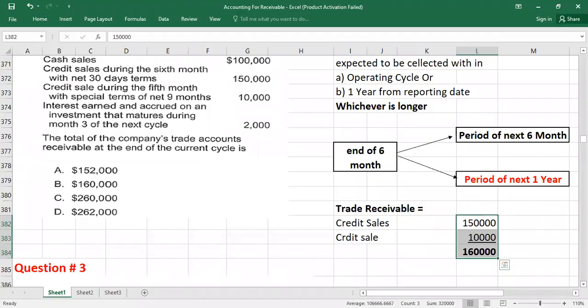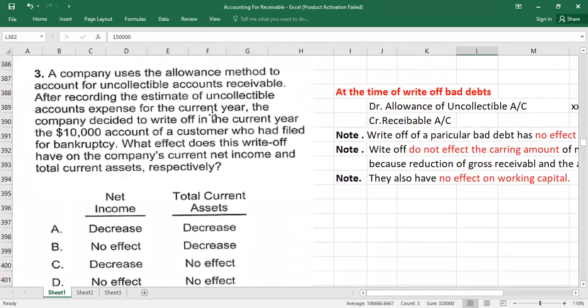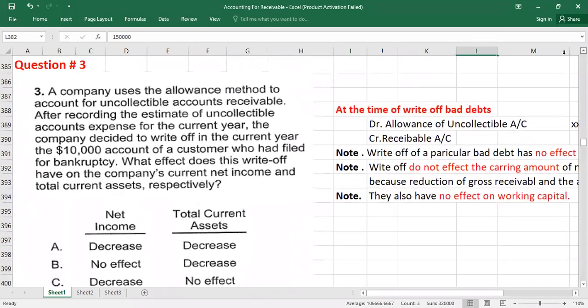Now we are going to move to question number 3. So here we go, here we have a question. A company uses the allowance method to account for uncollectible accounts receivable. After recording the estimate of uncollectible accounts expense for the current year, the company decided to write off in the current year the 10,000 account of a customer who had filed for bankruptcy.